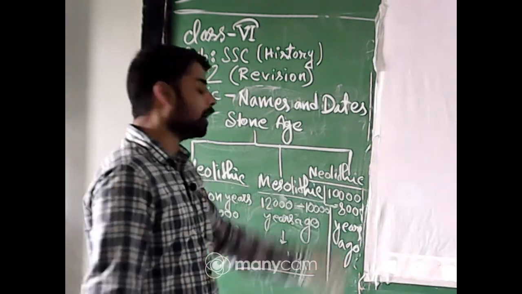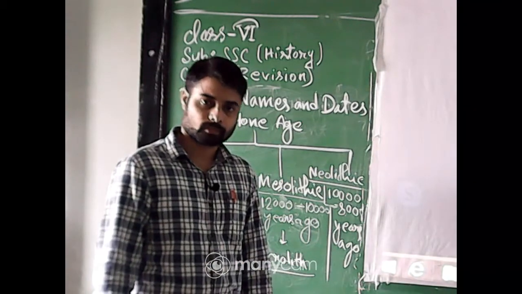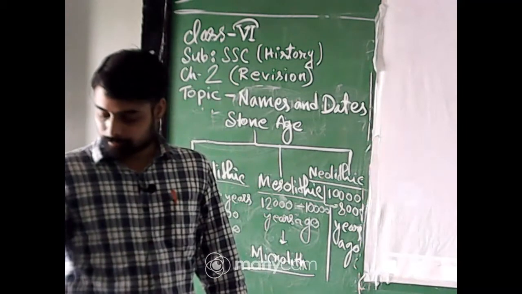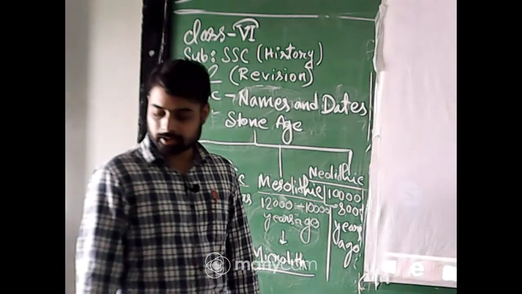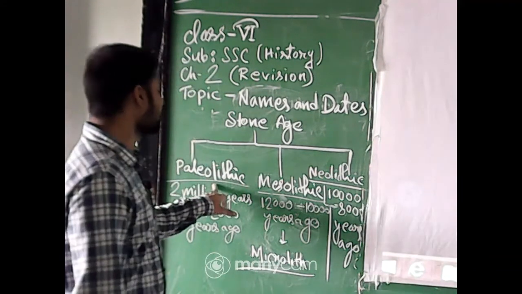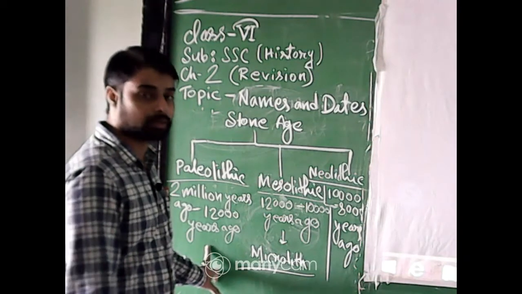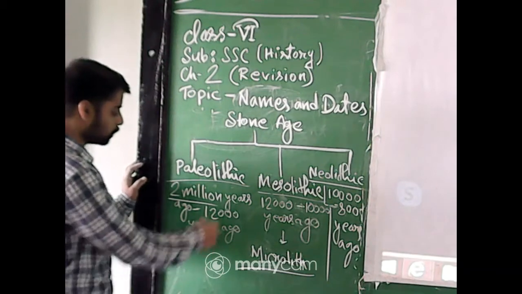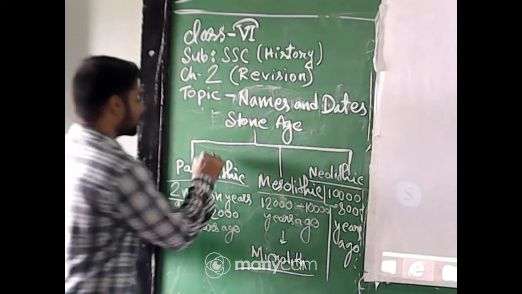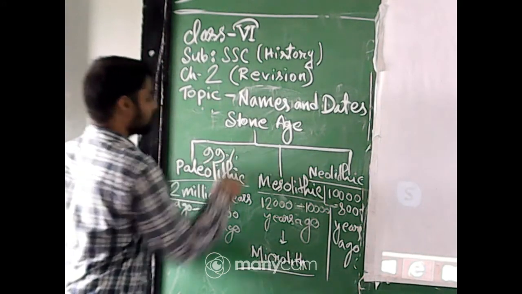So, this is the Neolithic age, and the archaeologists also divided the Paleolithic age into three parts, because it is a huge time period. Look at 2 million years ago up to 12,000, and 99% of human history lies here.